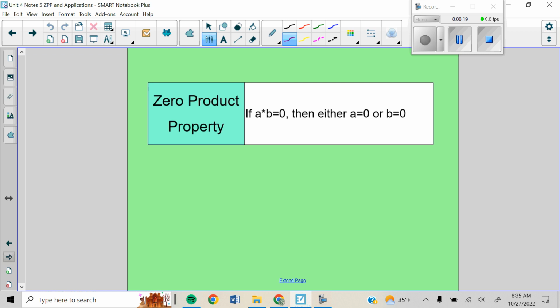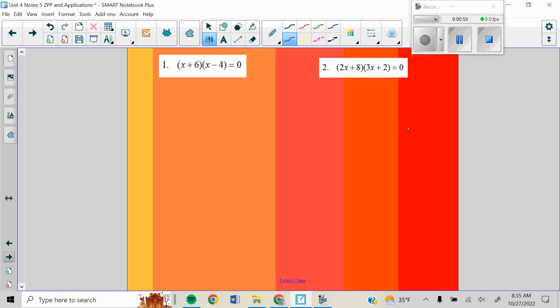Zero product property. When you hear the word product, you should be thinking the operation of multiplication. We are talking about two or more things that multiply to equal 0. So if part A times part B is equal to 0, then either part A has to be 0 or part B has to be 0, because 0 times B is 0, and A times 0 is 0. So what it's saying is if I'm multiplying two things, three things, etc., one of them has to be equal to 0.